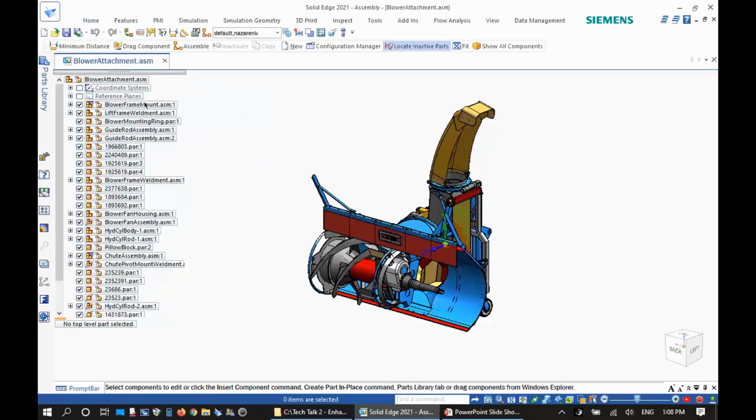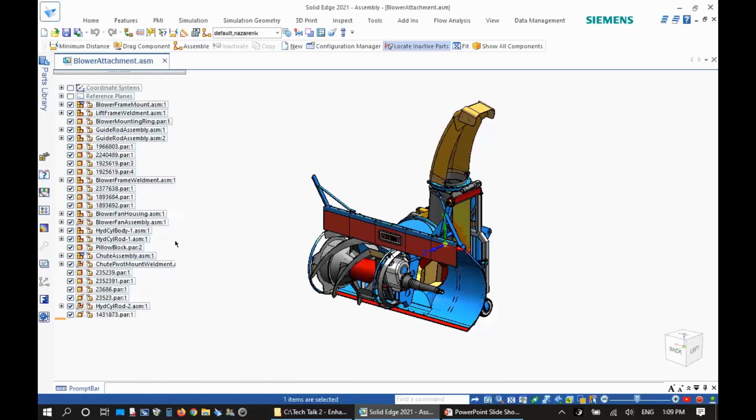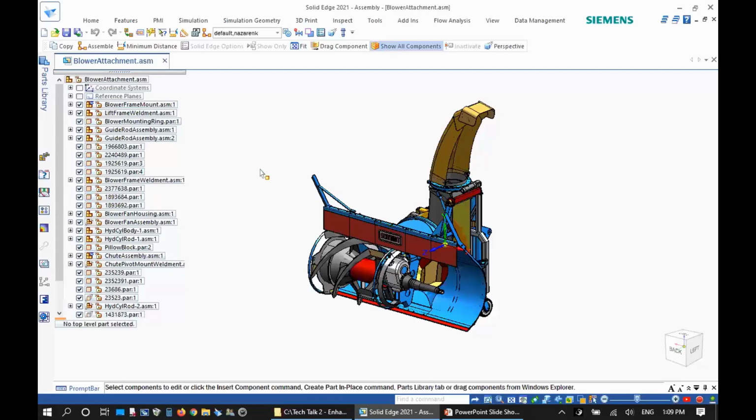So I open this assembly. Let's inactivate all the components. We can easily do that. Just select the top assembly and say inactivate. All the components and the sub-assemblies will become inactive. And you can see those gray glyphs in the assembly navigator show that all parts in this assembly are inactive. And yet we can still locate components, and we can do multiple things with those components.